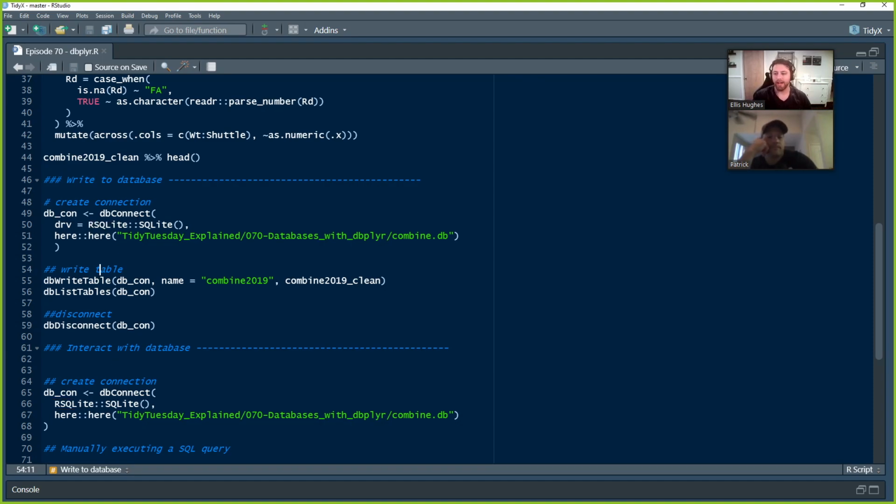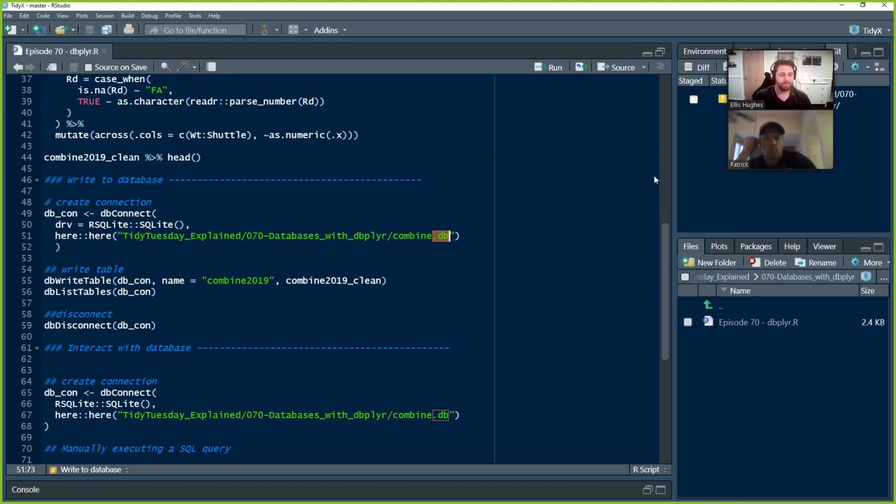Right. And so this is from the DBI function. So you use dbConnect, which is saying, hey, I want to connect to a database. You give it the driver that you want to be using, and we're using SQLite in this case, so we use the RSQLite package, the SQLite driver, and then we specify the file or the location of the database. In this case, I want it to be stored within this episode's file folder, so I just give it the full path there and end it in a .db file extension.